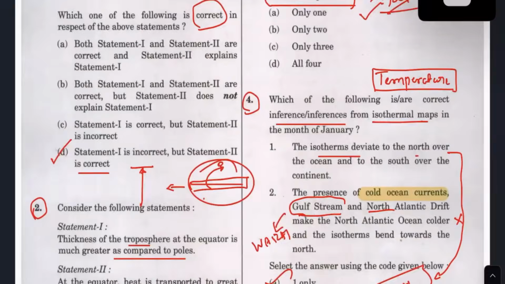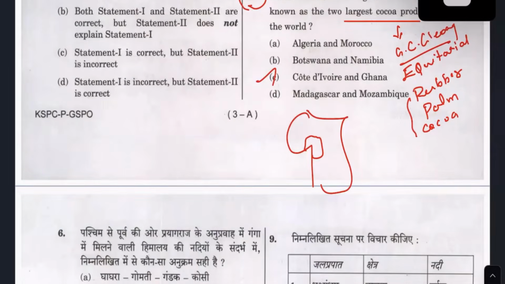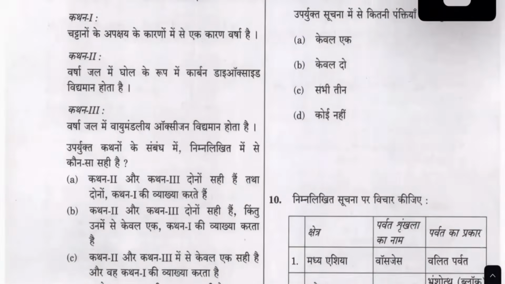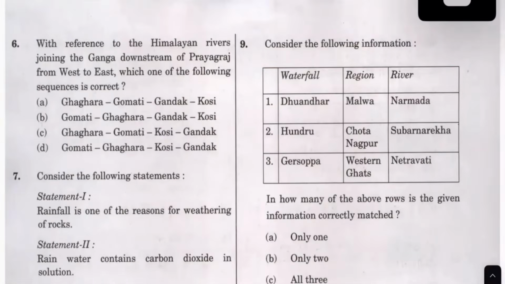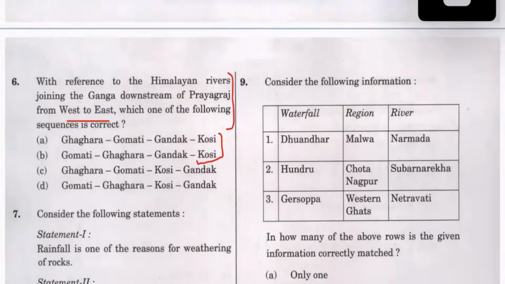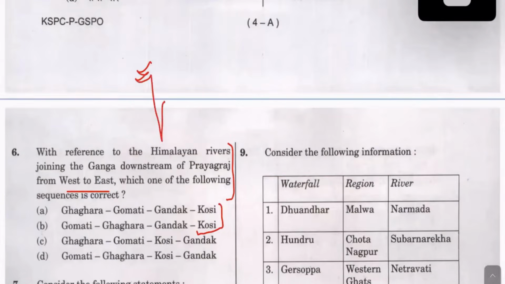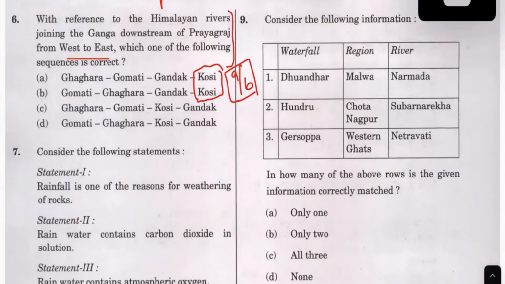So in the first 5 questions, you have seen that it's all there directly from the previous year question. This question I found a little difficult. I will not go in the first reading, but I know that, see, first it is starting from west to east. So you should know that from here to here. So they are talking about this. I know for a fact that Kosi comes in the last, so this is true. So the answer should be somewhere A to B. So I will take this maybe a little later.